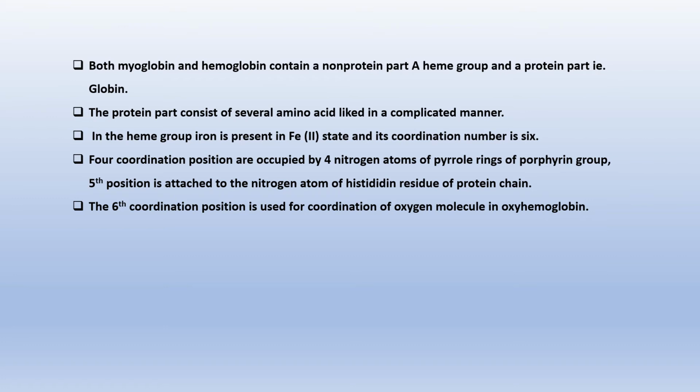The 5th position is attached to the nitrogen atom of a histidine residue of the protein chain. The 6th coordination position is used for coordination of an oxygen molecule in oxyhemoglobin.